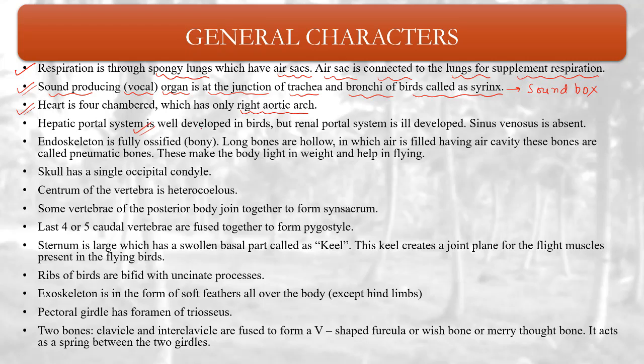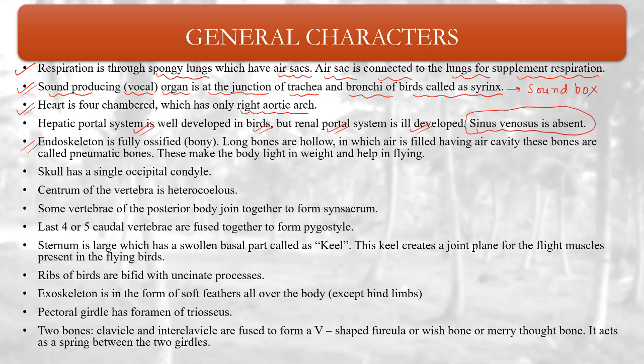Hepatic portal system is well developed in birds, but renal portal system is ill developed. Sinus venosus is absent in case of birds, as they have a completely developed four chambered heart. That is why sinus venosus is absent. Means there is no mixing of deoxygenated and oxygenated blood. Hepatic portal system is very well developed, but renal portal system is not so much developed.